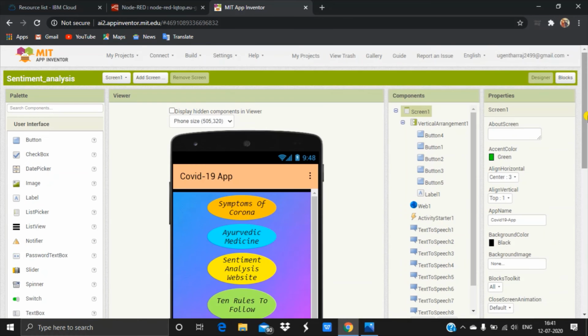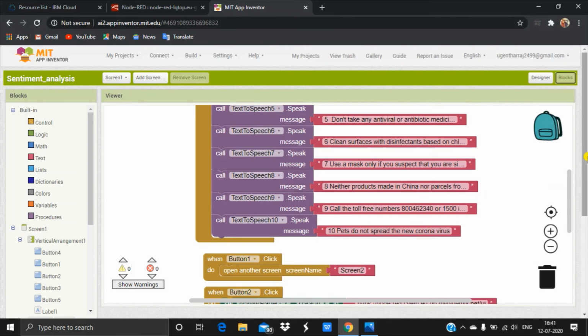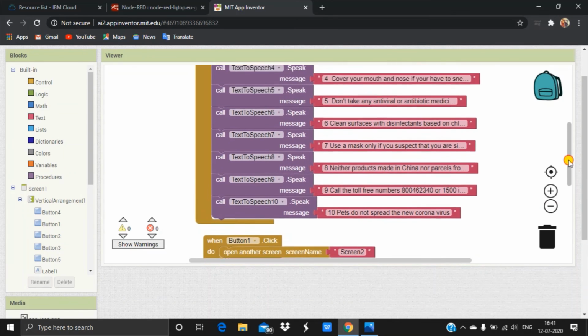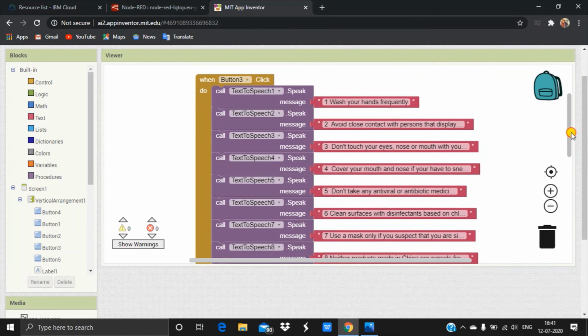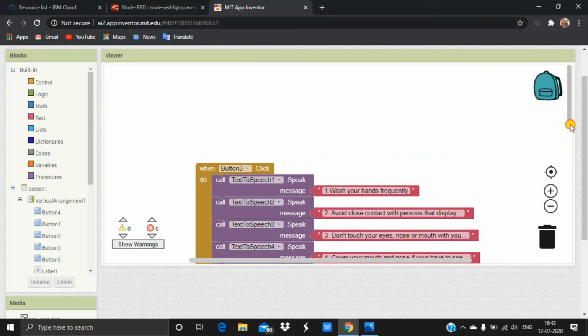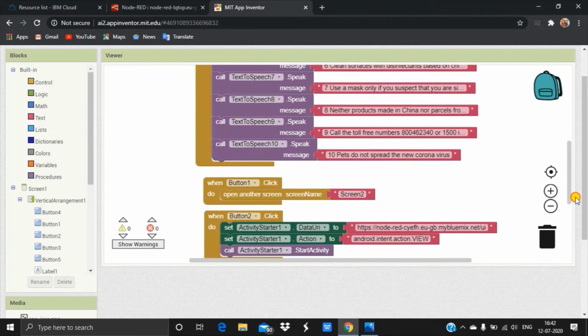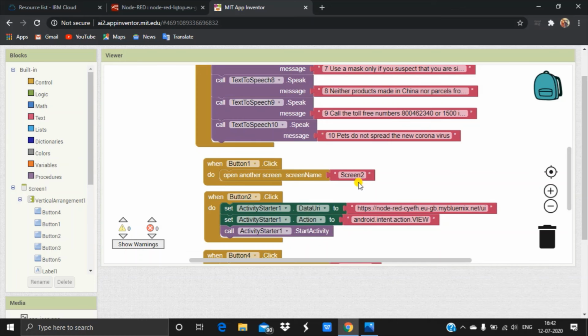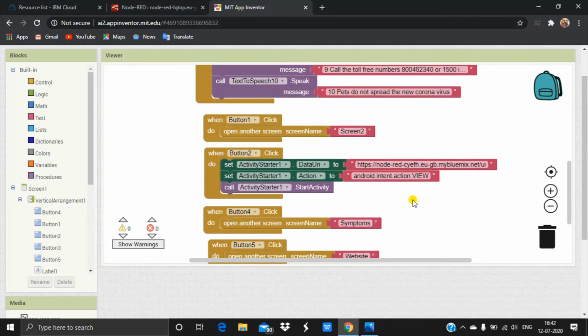Let me show the blocks. These are the blocks I have used to build this app. This block is responsible for giving the output to button 3. When button 3 is clicked, it will call the text to speech converter and give the 10 rules to follow to fight against the corona. When the first button is clicked, it goes to the second screen and displays the output, that means the sentiment analysis output from this link.